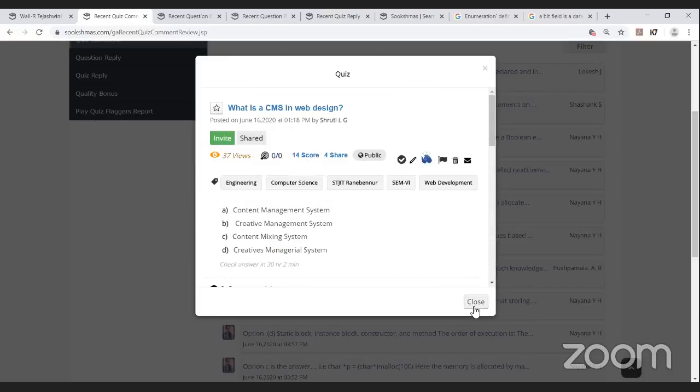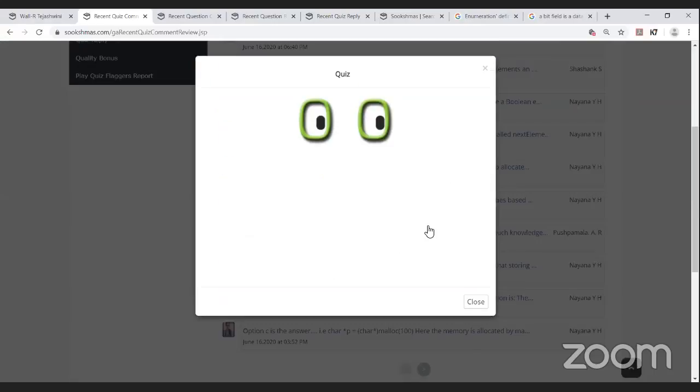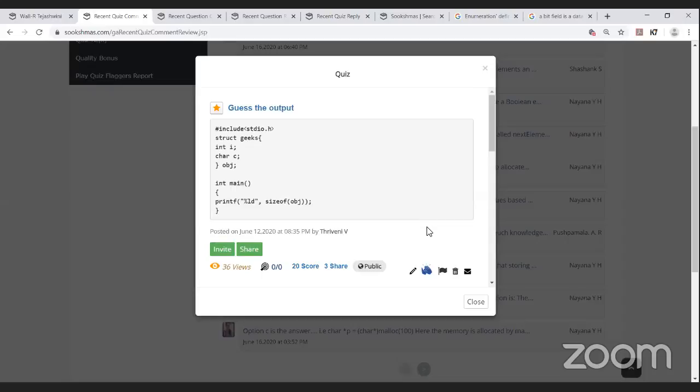Okay. Moving on to the next comment. The next comment is being done by Nayana YH. Okay, just you can take on this. It's a question posted by Triveni. It's of C code. Hash include stdio.h, and the structure is defining a structure with type character and object is a reference for the structure. Within main, she is calling printf with percentage ld, sizeof an object. She's referring to the size of an object and printing that size of an object declared for the structure.